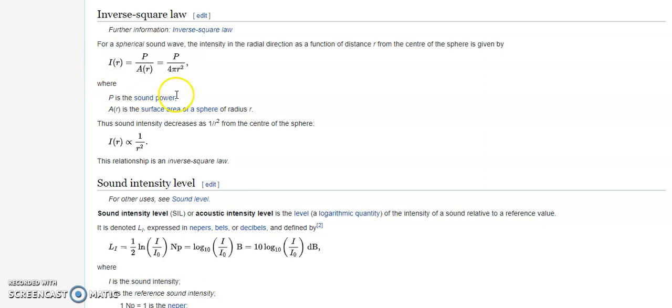So intensity is proportional to 1 by r square, and that is why this relationship is called the inverse square law. In your RTU university exam they may ask it as an MCQ or a 1 or 2 marks question: how you define it, or what the relationship is between sound intensity and radius of the sphere.